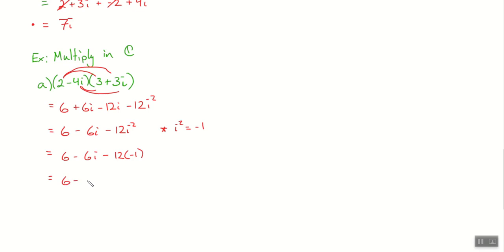So we have 6 minus 6i plus 12. And we wind up, I believe, with this lovely complex number, 18 minus 6i. And we're done. Cool. It works about like you would expect.